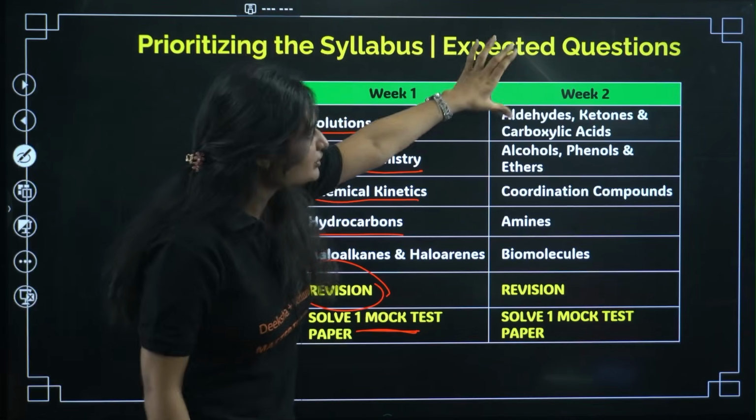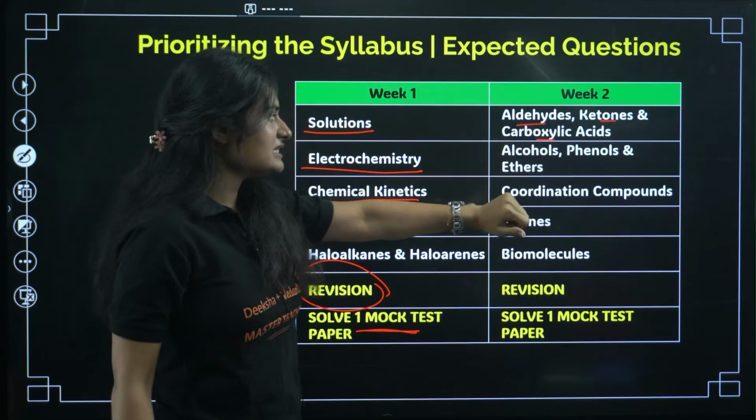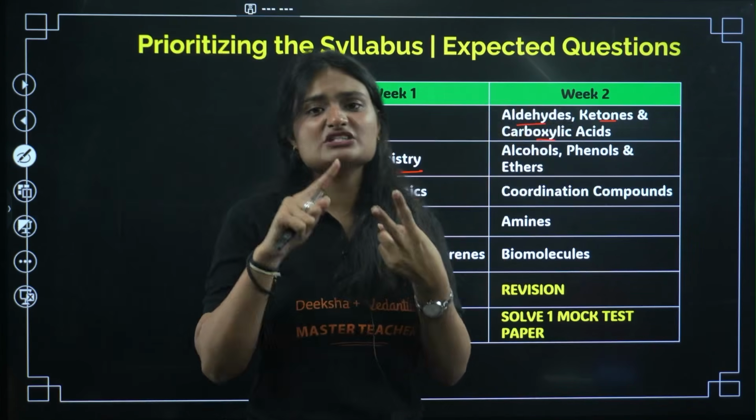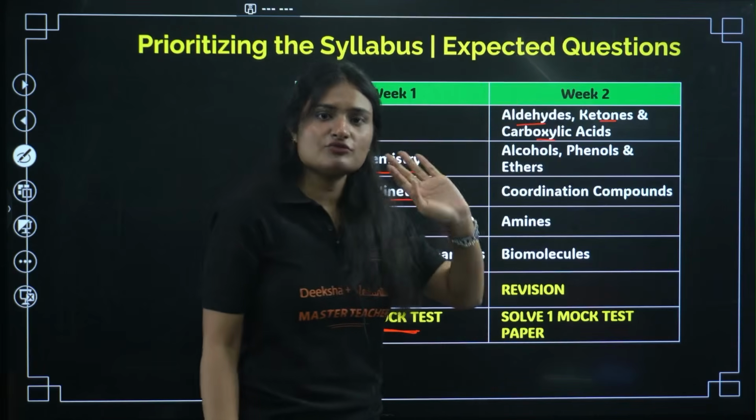Okay, now in week 2 we'll do aldehydes, ketones, carboxylic acids, alcohols, phenols, ethers. These are organic chemistry, right? So in them, the method of preparation, physical properties, chemical properties are very important. All the name reactions that are there, focus on them.